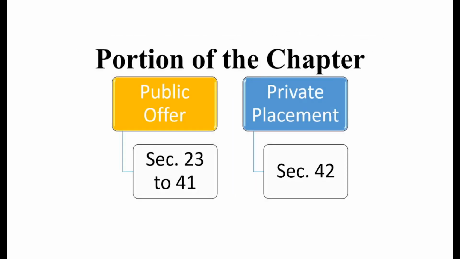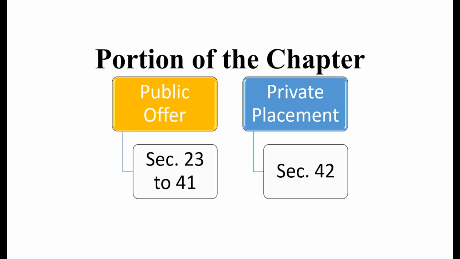Before starting, we first need to divide the whole chapter for simplicity. We can divide this chapter into two parts. One is public offer, which consists of section 23 to section 41, and the other is private placement, which consists of section 42.